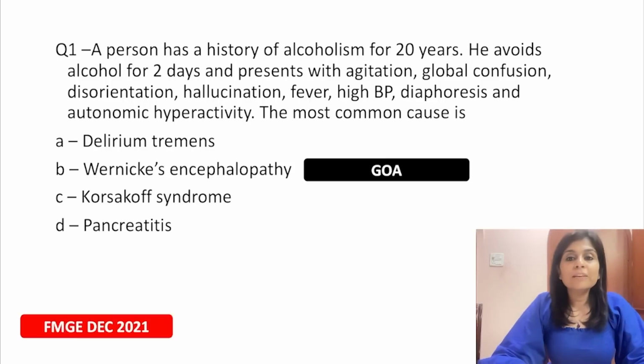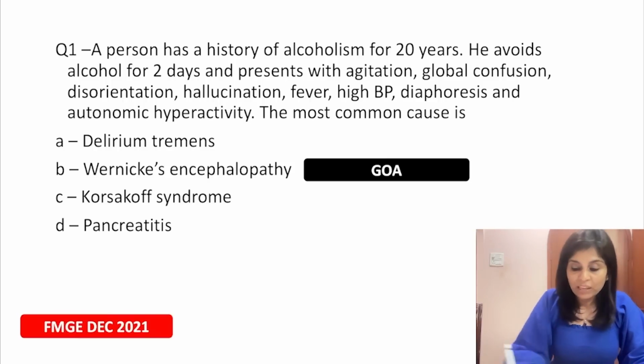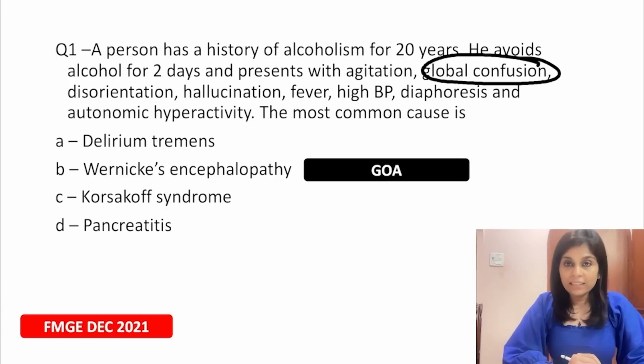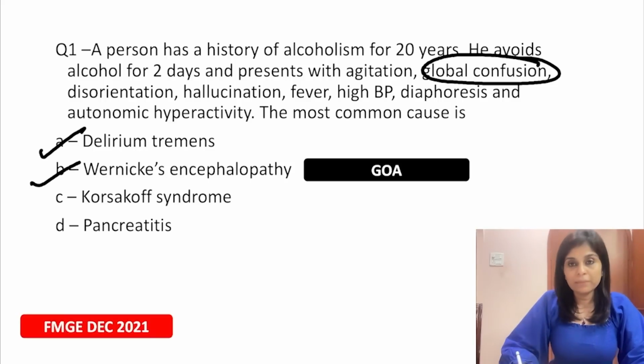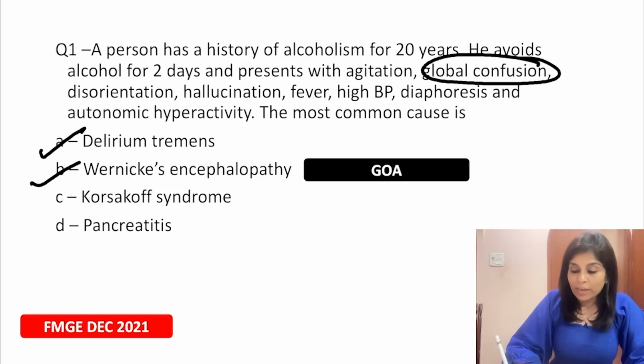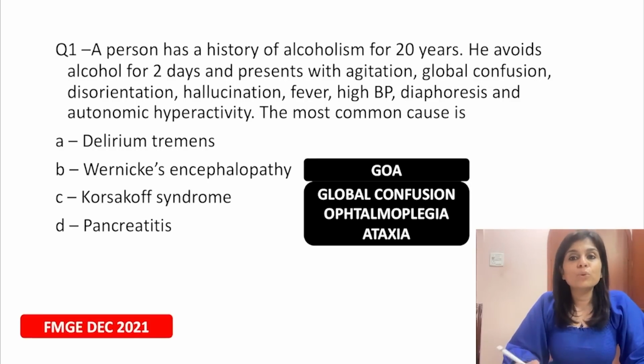What does GOA stand for? Global confusion, ophthalmoplegia and ataxia. So this term can be misleading. This is a common feature of both Wernicke's encephalopathy and delirium tremens. But why have you excluded Wernicke's encephalopathy here? Wernicke's encephalopathy does not present with physical manifestations or autonomic hyperactivity. And the clinical manifestations here do not include ophthalmoplegia or ataxia. So I am going to exclude Wernicke's encephalopathy.